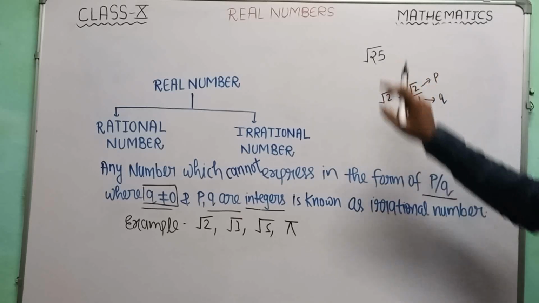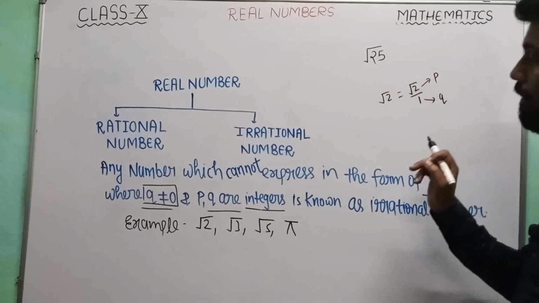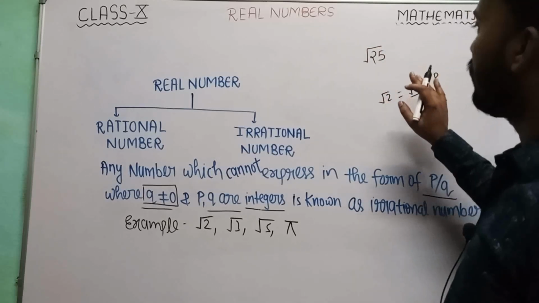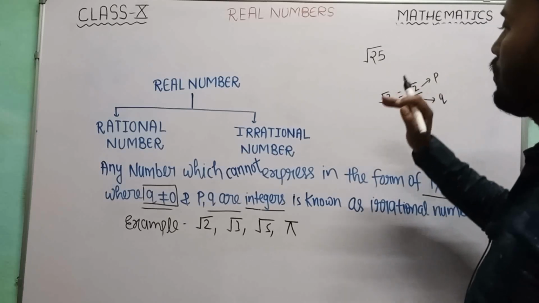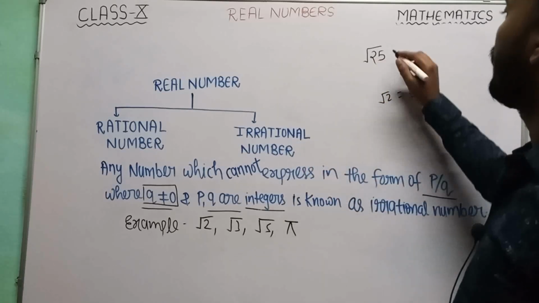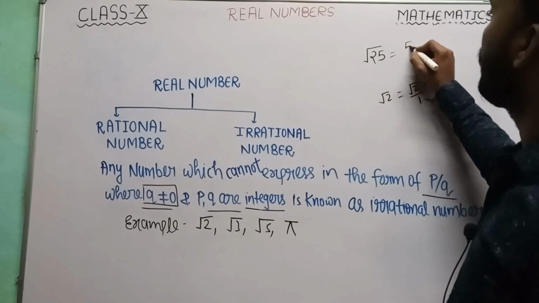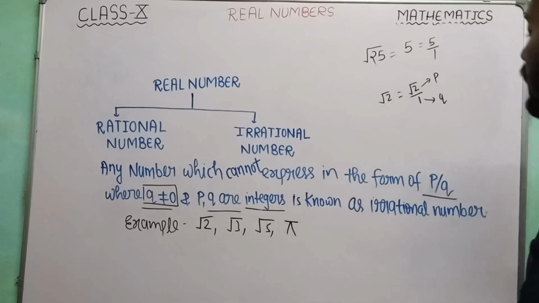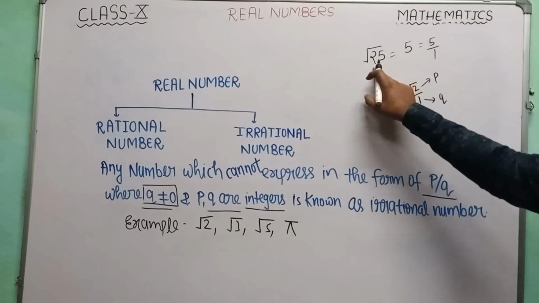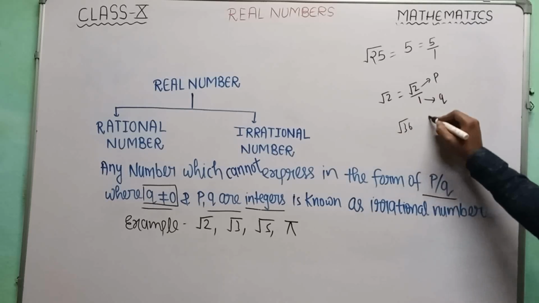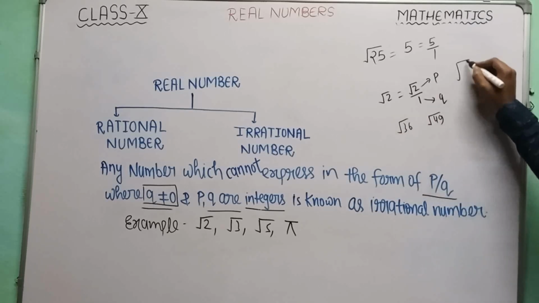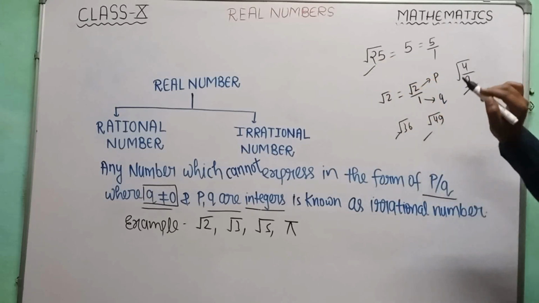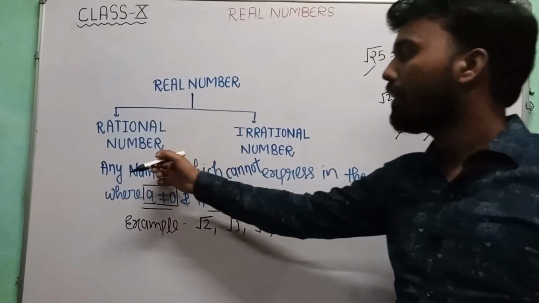Now think about root 25. See here, just by seeing the under root sign, don't come to the conclusion that it will always be an irrational number. Here root 25 is equal to 5, and 5 can be written as 5 by 1, which is a rational number. So root 25, root 36, root 49, root 4 by 9, these all are not irrational numbers, these are rational numbers.